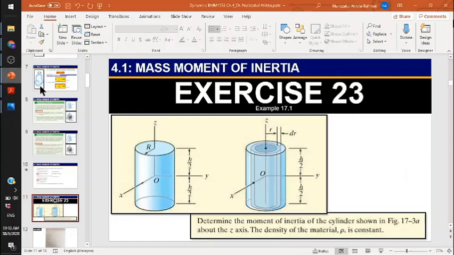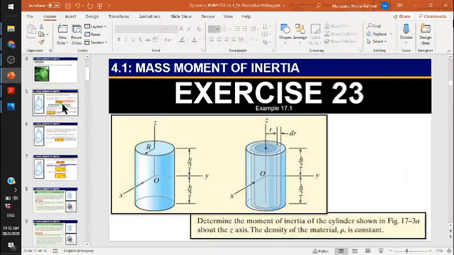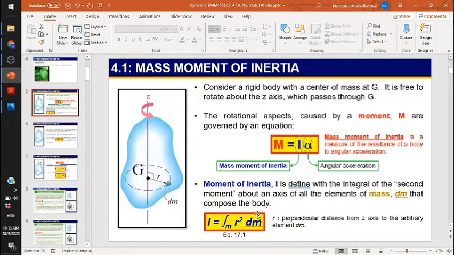Okay, let's get back to the equation. Now you want to determine I, the mass moment of inertia, equal to the integration of r squared dm. Here r has been given in the question. However, you don't know dm. dm is unknown. How to determine dm?